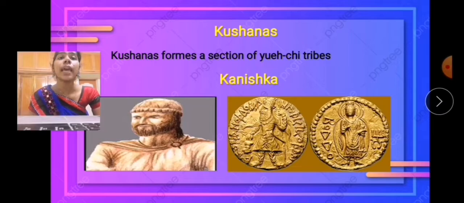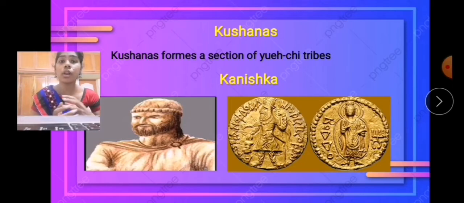Nomads are people who do not have a particular shelter or home; they stay here and there. During the Christian era, these nomads left that behavior and settled down.